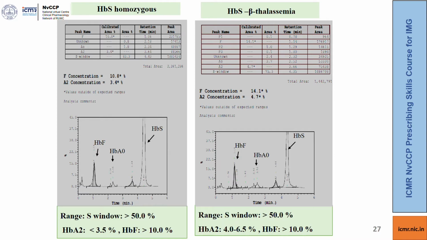The HbS elutes after the HbA2, so that is where you will see the HbS window. Now coming on to the chromatogram on the right side, it also shows an S window which is more than 50%, but here the A2 concentration is 4.7%. So this is an HbS beta thalassemia.